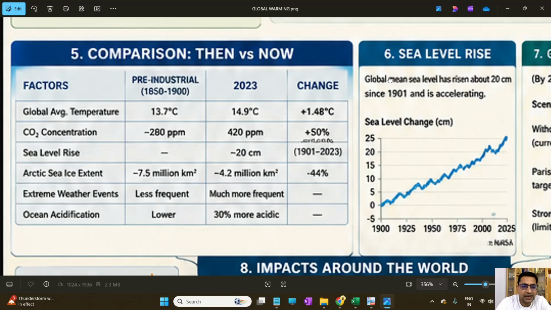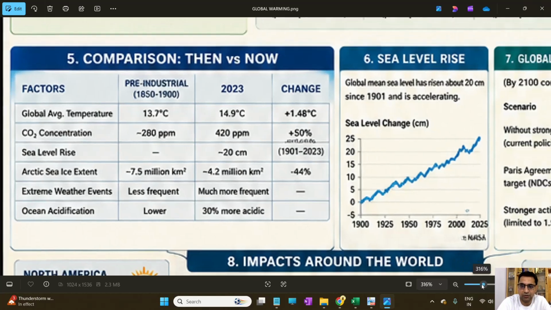The Arctic sea ice extent earlier was 7.5 million square kilometers, which has now been reduced to 4.2 million because the rest of that ice has been converted into water. There's a loss of 44% of the ice cover. Extreme weather events were less frequent at the pre-industrial level, but now they are much more frequent. Ocean acidification was lower in the pre-industrial level, but now the oceans are 30% more acidic.